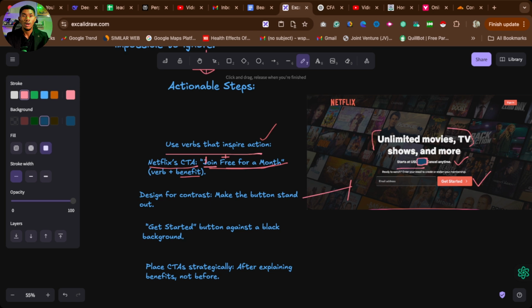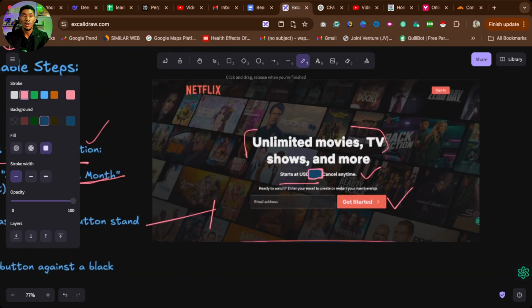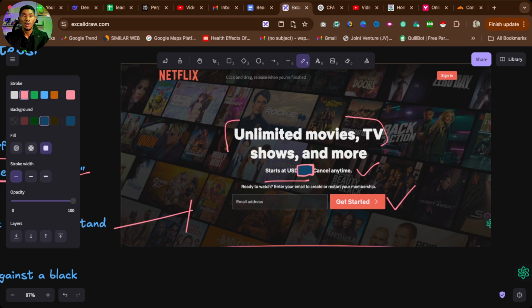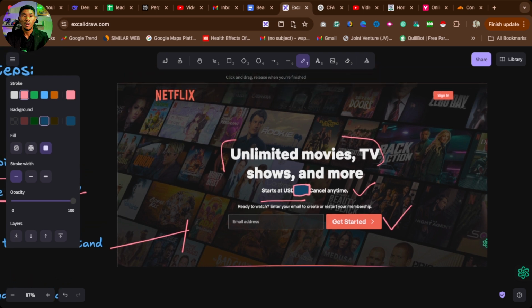Design for contrast. Make the button stand out. Don't go and use the same color. You see, don't use the same color. Don't use something dark here because this place is dark. Use something bright, right? You must use this. And you can see how the design is blending.